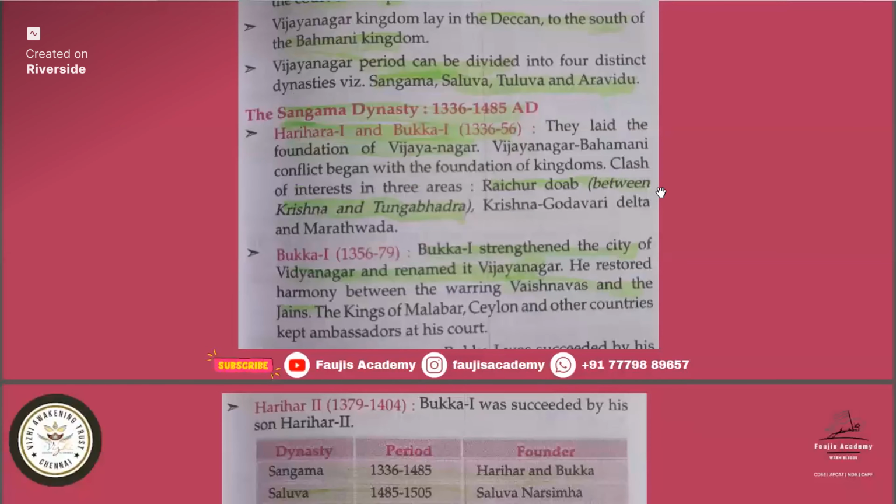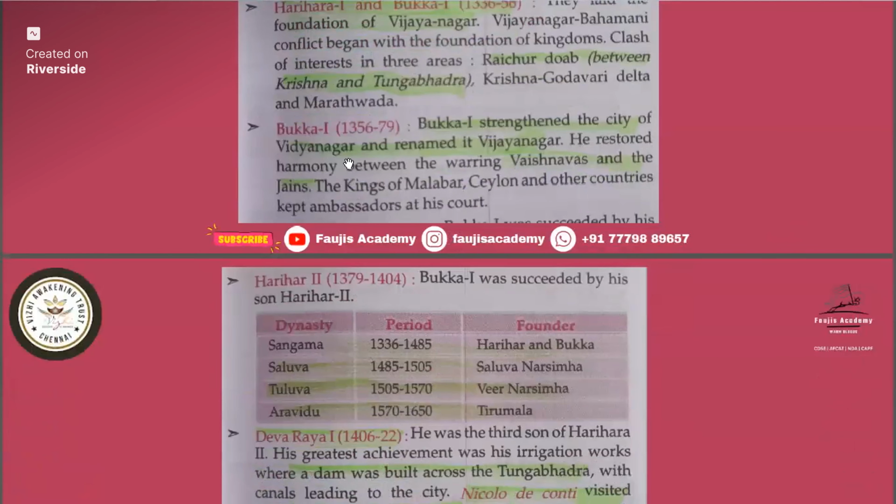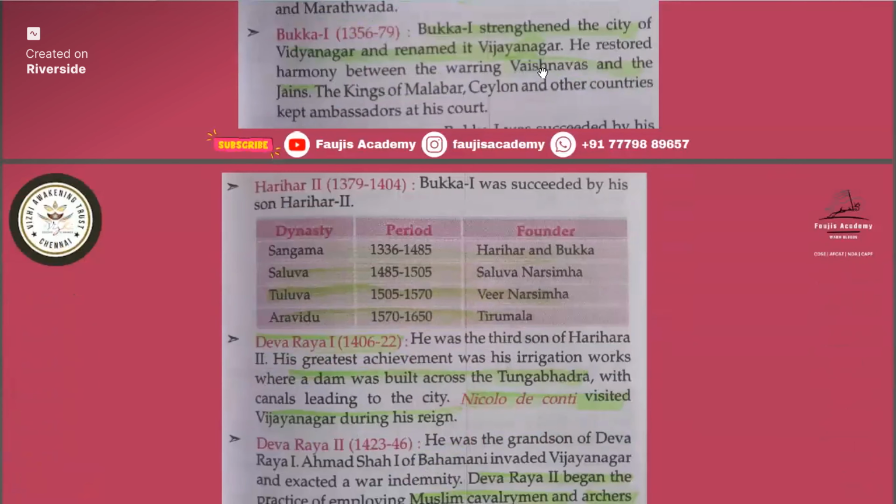Actually this is also part of geography, or you can say static also. So the Raichur Doab is between the Krishna and Tungabhadra rivers. Remember that between the Krishna and Tungabhadra rivers, the Raichur Doab is located. Then the Krishna-Godavari delta and Marathwada. Bukka I strengthened the city of Vidyanagar and renamed it Vijayanagar. He restored harmony between the warring Vaishnavas and the Jains. The kings of Malabar, Ceylon, and other countries kept ambassadors at his court.